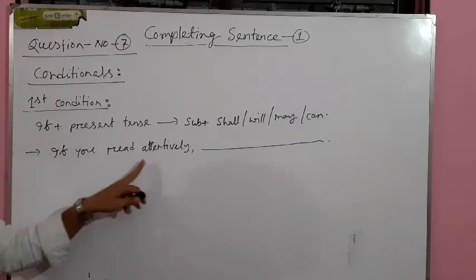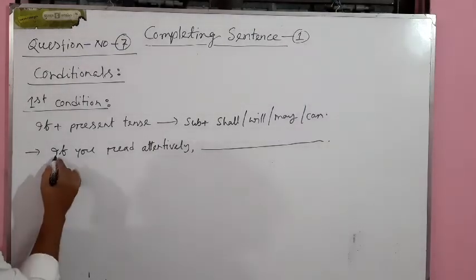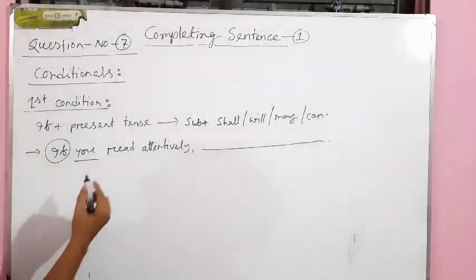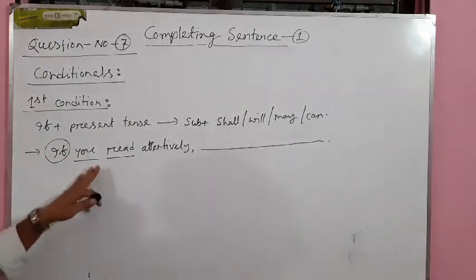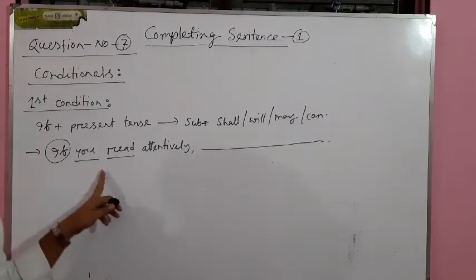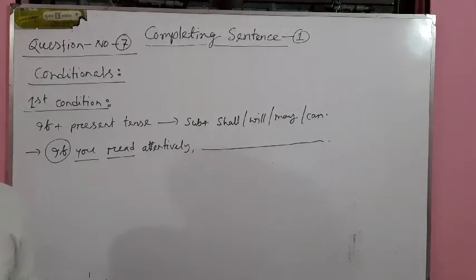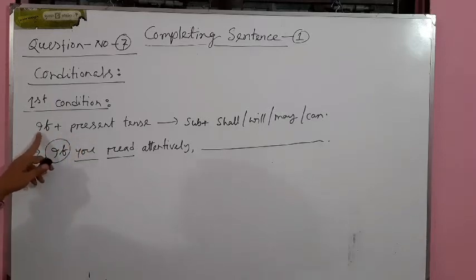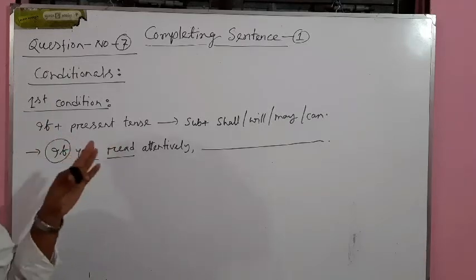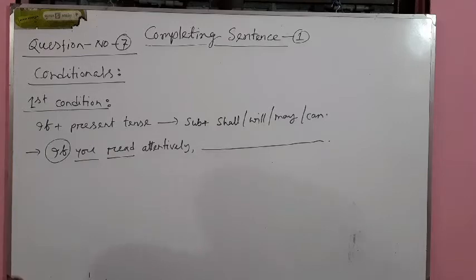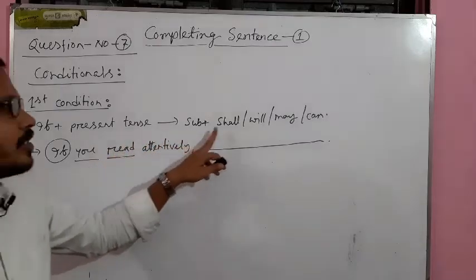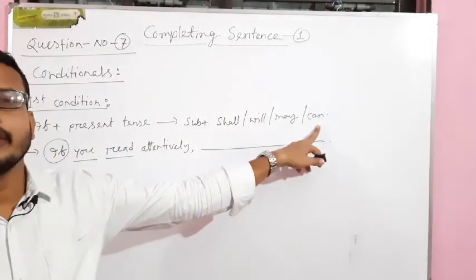So if you read attentively, look at the sentence. Sentence starts with if, subject is you, and read is the verb. So definitely you can understand that this sentence is in present indefinite tense. So what was our structure? The structure was if plus present tense, any tense, present indefinite, present continuous, present perfect, no problem. Then subject plus shall, will, may, or can.